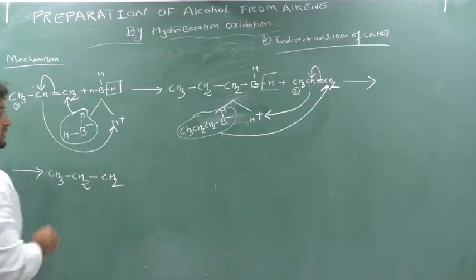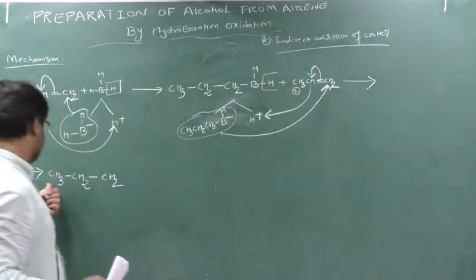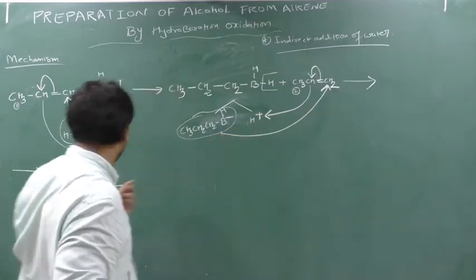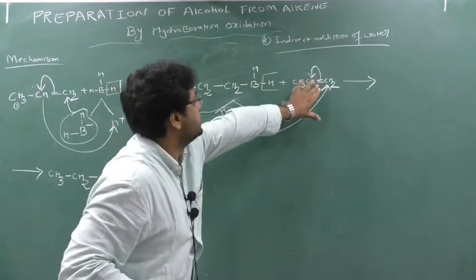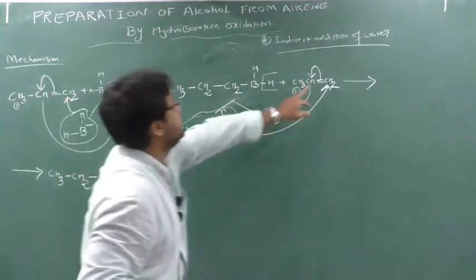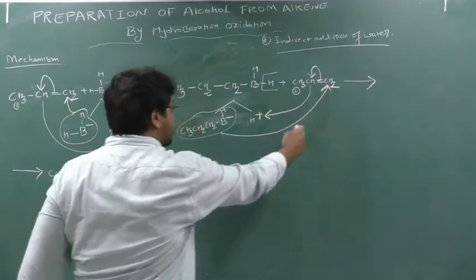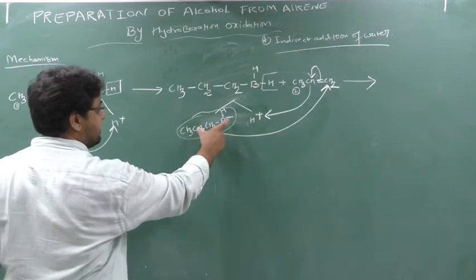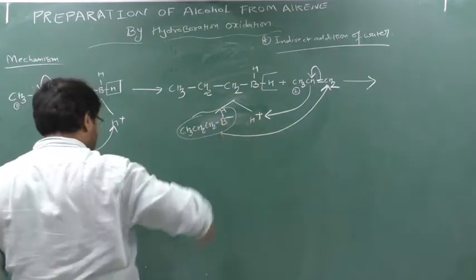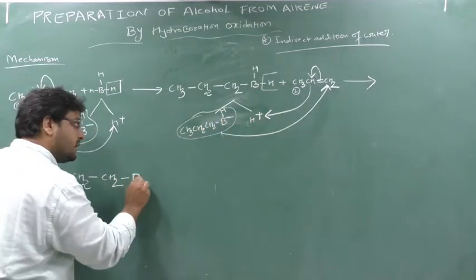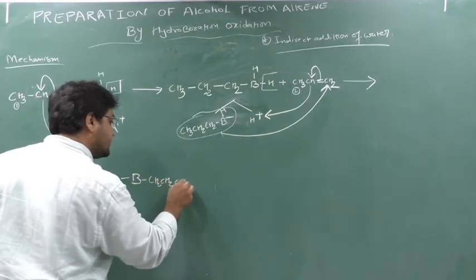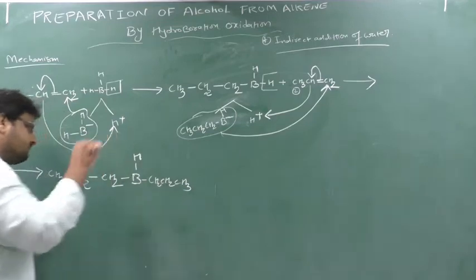This CH3, this CH and this CH is reacting with this H. So CH2, double bond is converted into single bond. This CH2, and this CH2 is reacting with this boron, because negative charge is on this boron, no? So here boron will be attached. Now boron contains CH2, CH2, CH3 and 1 hydrogen.